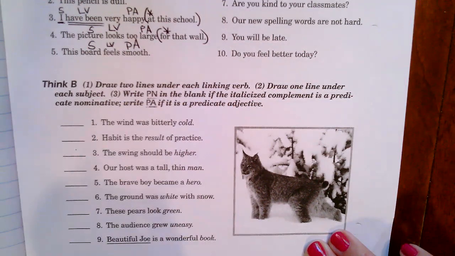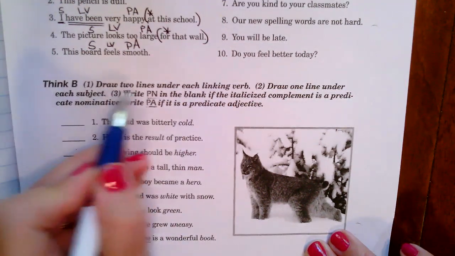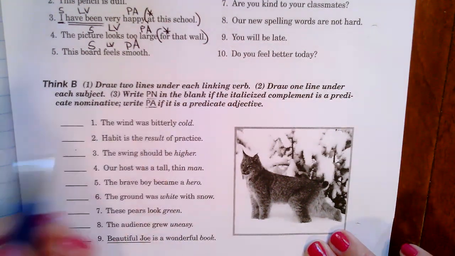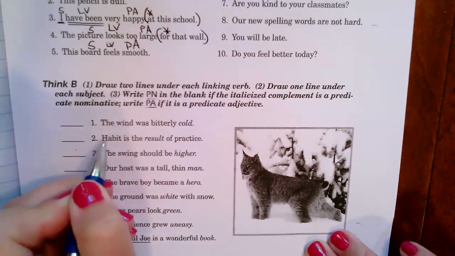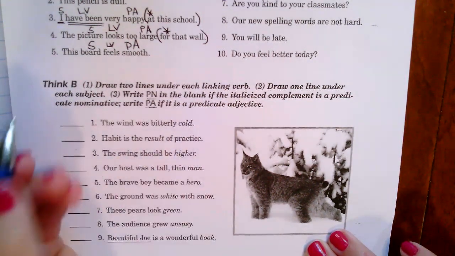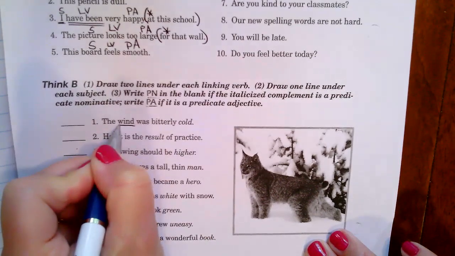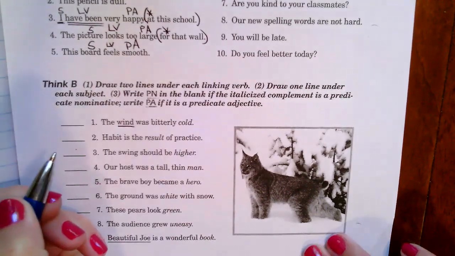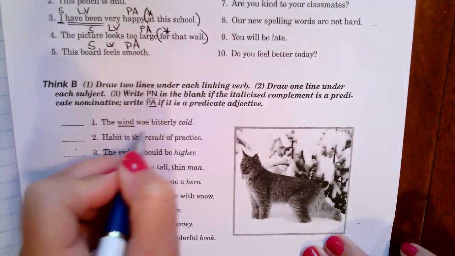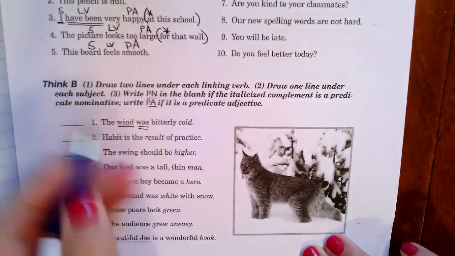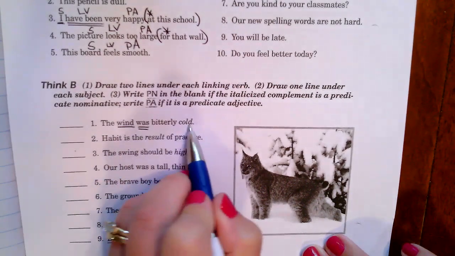Okay, so they want us to draw 2 lines under the linking verb, 1 line under the subject. Okay, so let's look at our sentences. The wind was bitterly cold. This sentence is about the wind. Okay, our linking verb is was. Okay, now wind was cold.